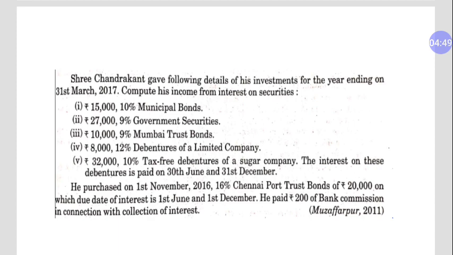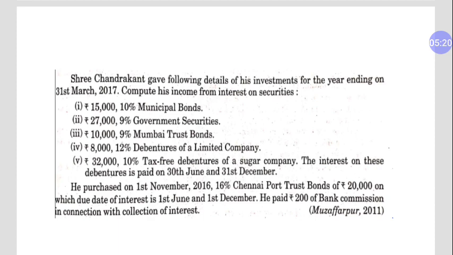The interest on these debentures is paid on 30th June and 31st December. He purchased on 1st December 2016, 16% Chennai Port Trust bonds of 20,000, with interest due on 1st June and 1st December. He paid 200 of bank commission in connection with the collection of interest. This bank commission is deductible from the total interest on securities.